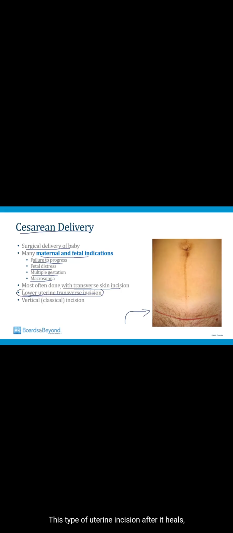This type of uterine incision, after it heals, carries a lower risk of uterine rupture with subsequent pregnancies. And so after a cesarean delivery, if a woman has another pregnancy and she wants to deliver vaginally, that can sometimes be done if the initial cesarean section was done through a lower uterine transverse incision. The other type of uterine incision is called a vertical or classical incision. This carries a higher risk of uterine rupture with subsequent pregnancies, and so women who have an incision like this made in their uterus cannot attempt a vaginal delivery in subsequent pregnancies.